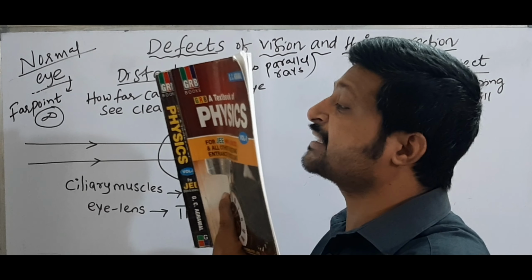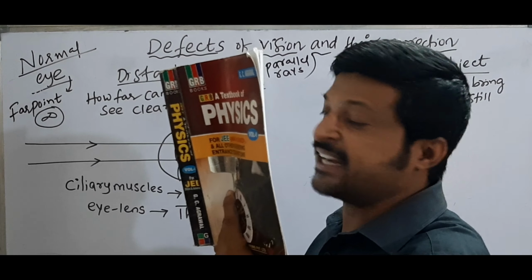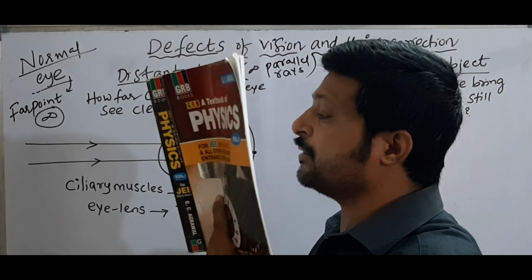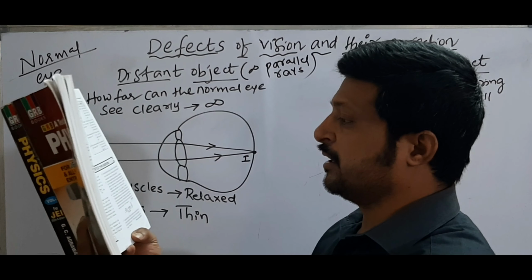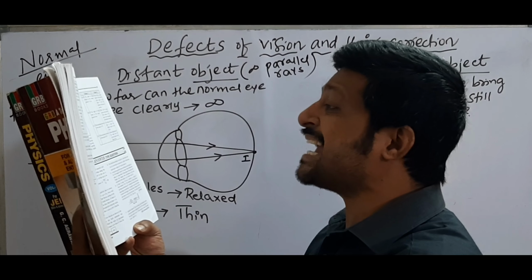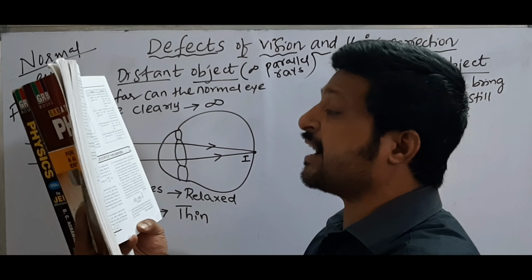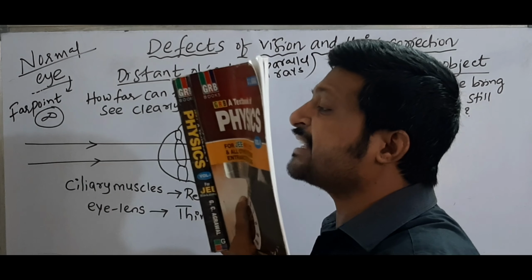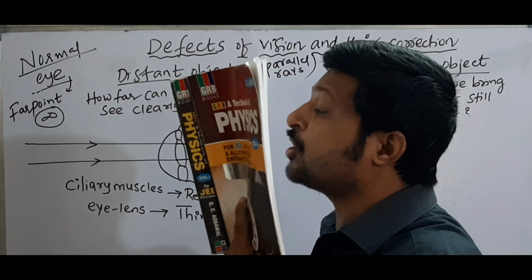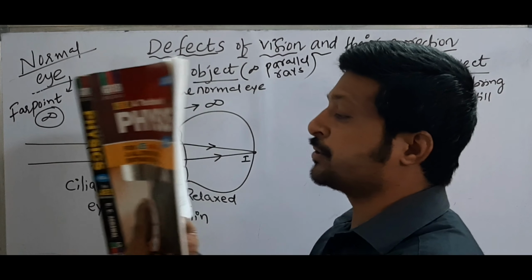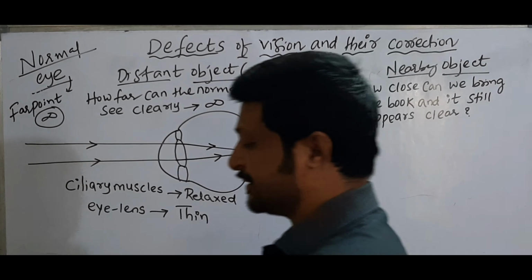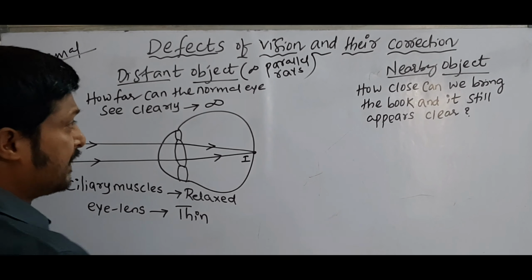That means the letters appear blurred. So move away. When the book is at 25 centimeters from the eye, the image is clear. If the book is less than 25 centimeters, the letters are blurred. So keep the book at 25 centimeters from your eye.